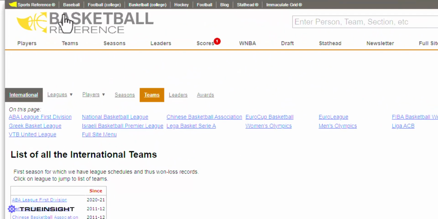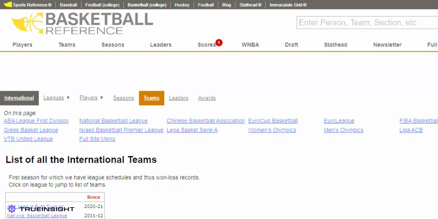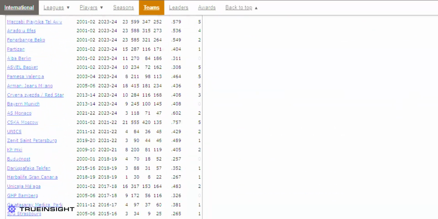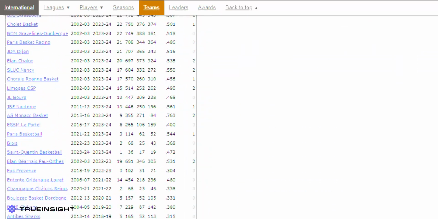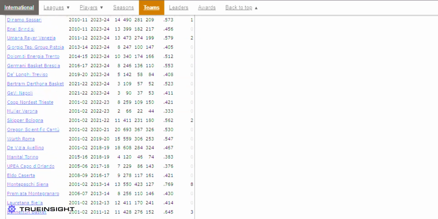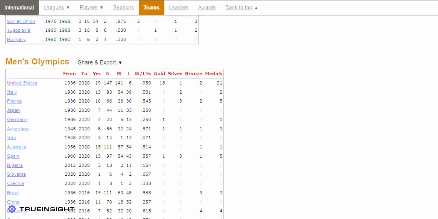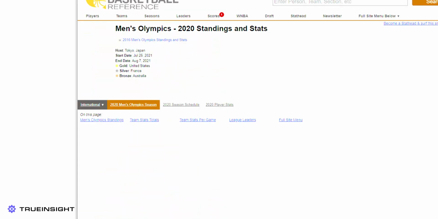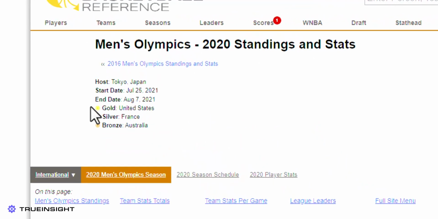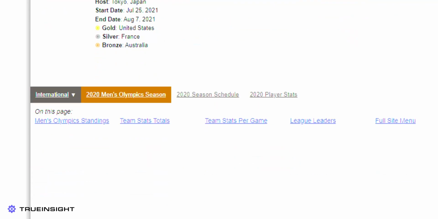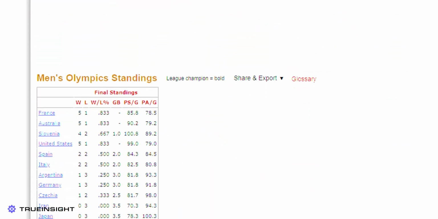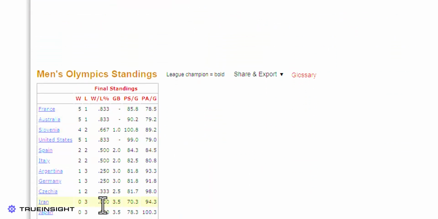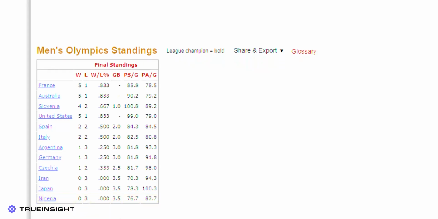To begin, we will first need to identify a source of the data we will use in this example. We will use a website called Basketball Reference, which houses much information regarding basketball statistics from a wide range of years, events, leagues, and countries. For men's Olympic basketball, we can see the following for each year: the host country, the medal placements, the games played by each competing team, and the various overall performance metrics for each competing team.